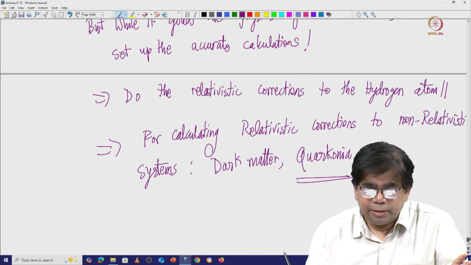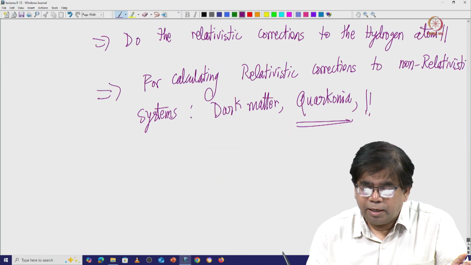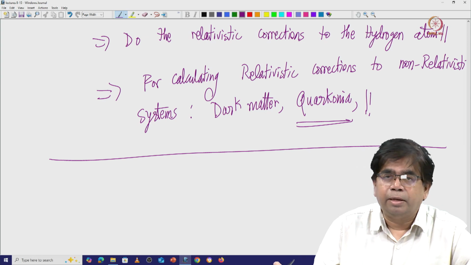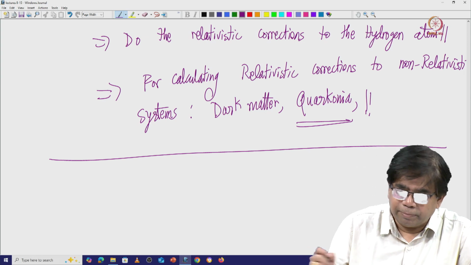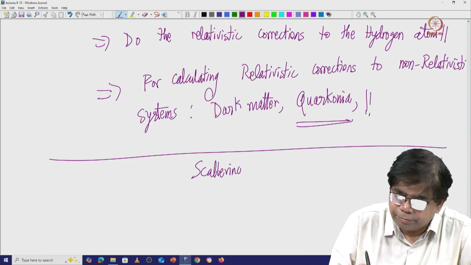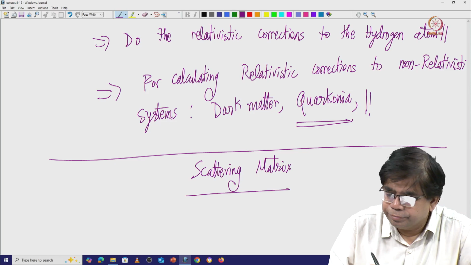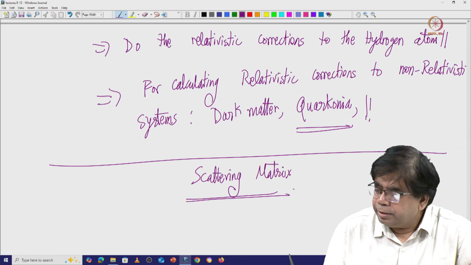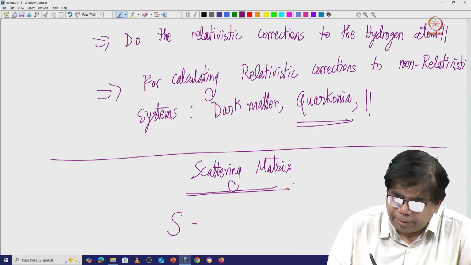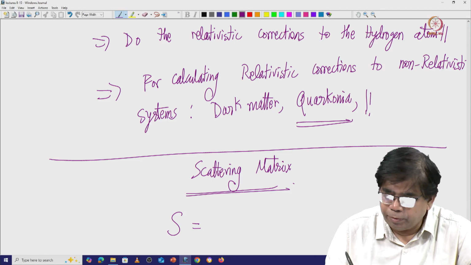So this is a precursor for quantum field theory, and at the heart of this is what we already know in quantum mechanics, something called the scattering matrix. The scattering matrix is a transition matrix which takes an in state to an out state.